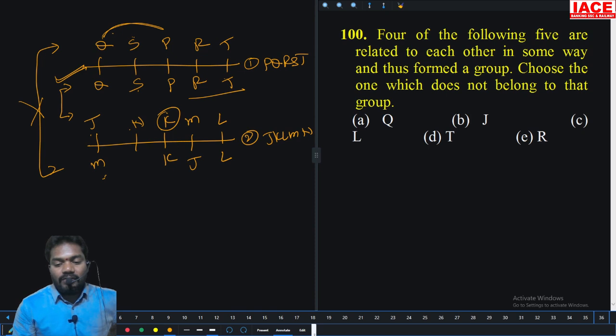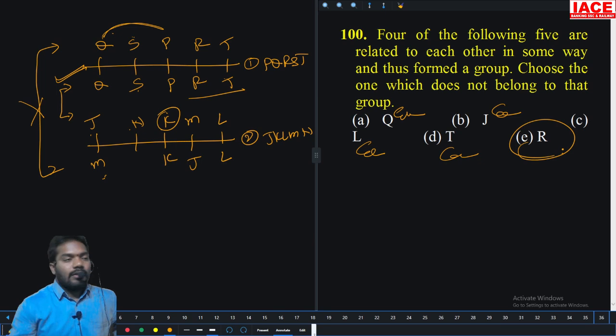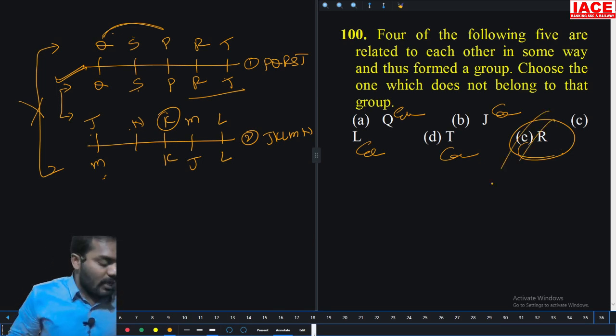The last question: four of the following are alike, Q and J and L and T and R. Only N is not alike. So option E is the right answer. Fine. Thank you all of you.